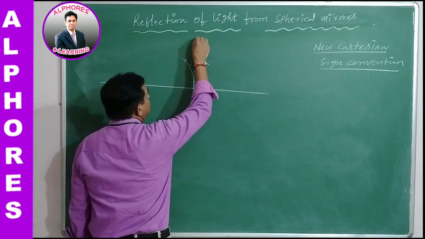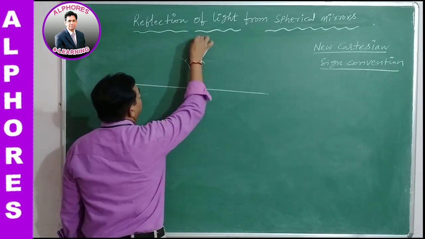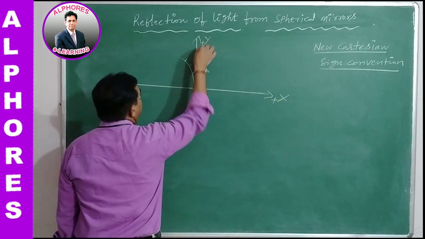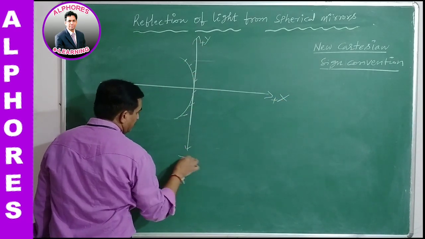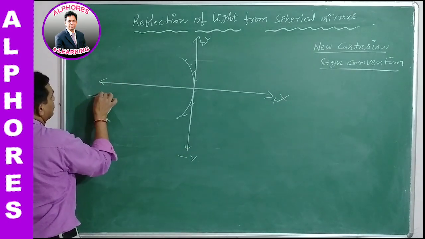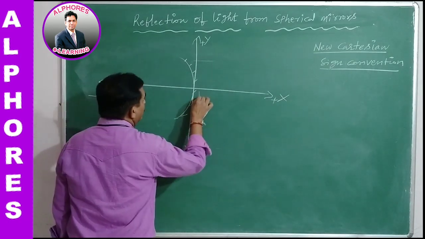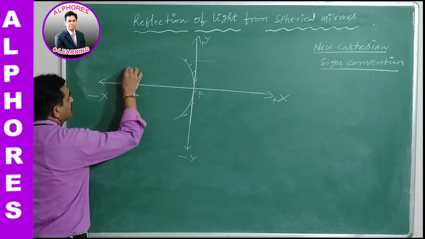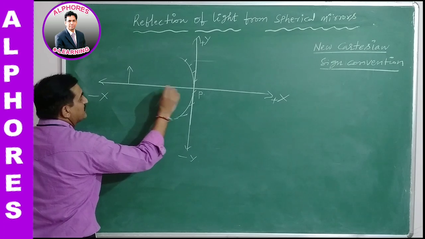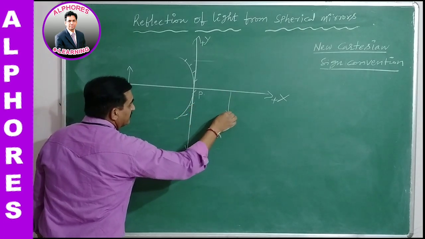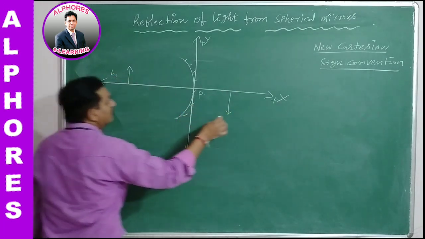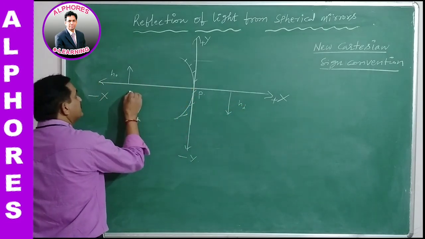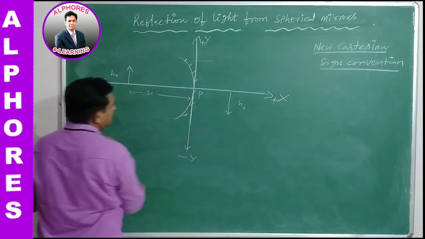How? See, from the pole, the axes are considered. This is the positive x-axis, this is the positive y-axis, this is the negative y-axis, and this is the negative x-axis. This is the pole of the spherical mirror. The object is here, and suppose the image is formed over here, with heights h0 and hi. From the pole to the object, u is the object distance.